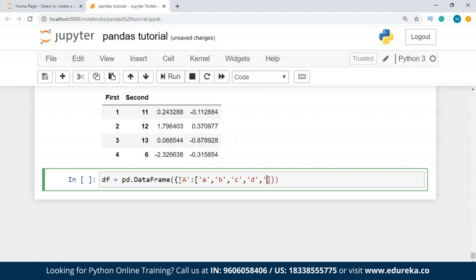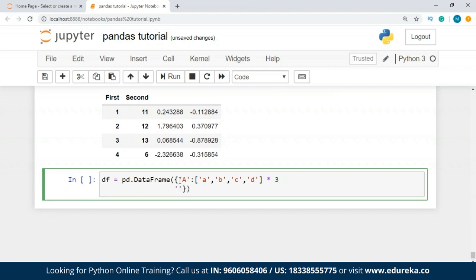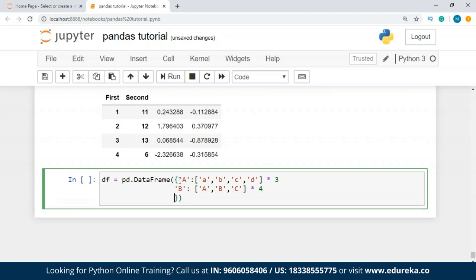We'll remove a few values over here, multiply it by 3. Now we take another value, which is going to be B, and for this we're going to take a list again. Multiply it by 4. Take another value, let's say C now.